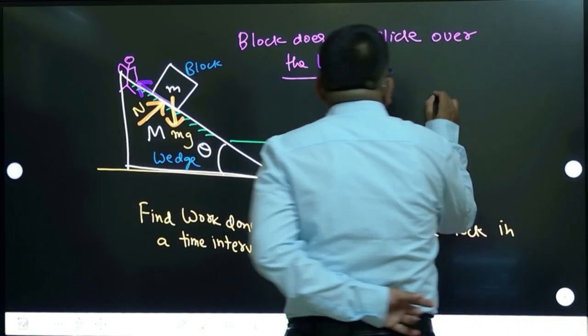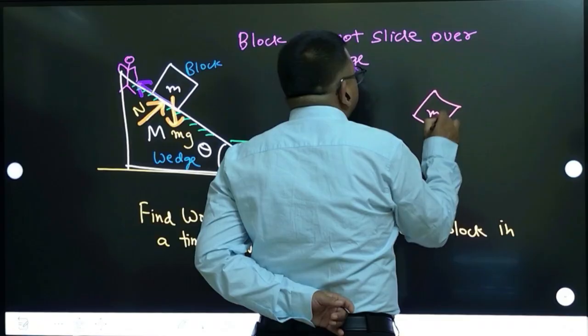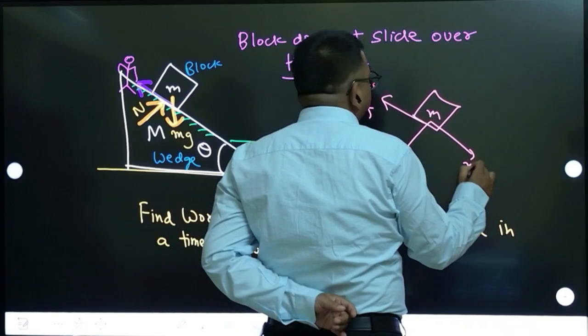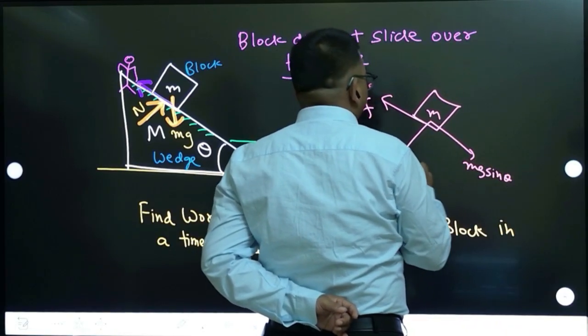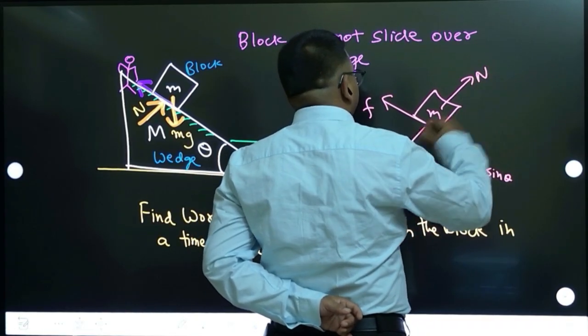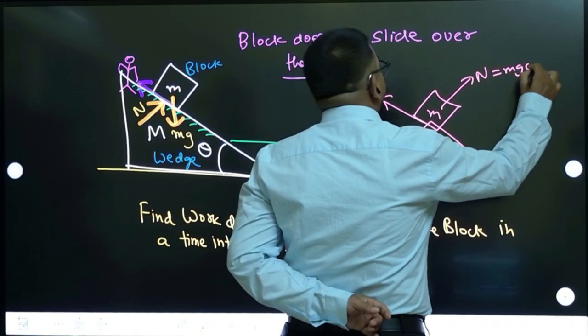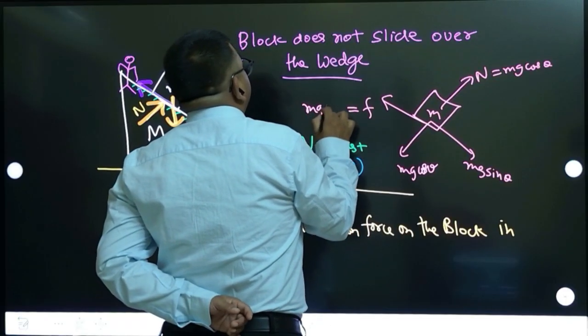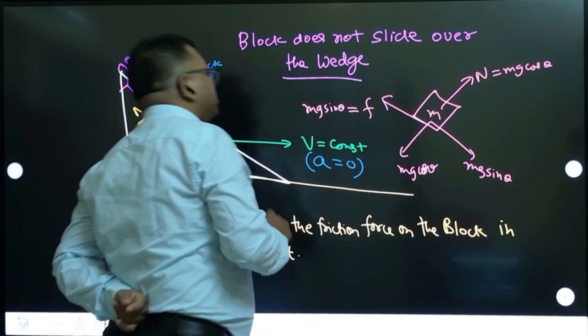That is how friction will act, like this way. The mg components are mg sin theta, you know that, and mg cos theta, and normal will be acting like this. So normal balances mg cos theta, we know that, and here friction has to balance mg sin theta.